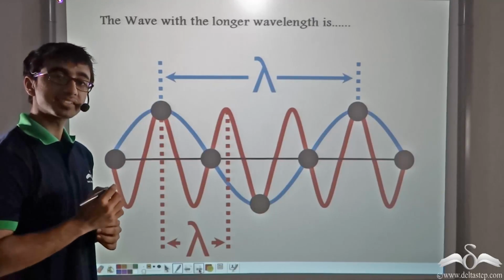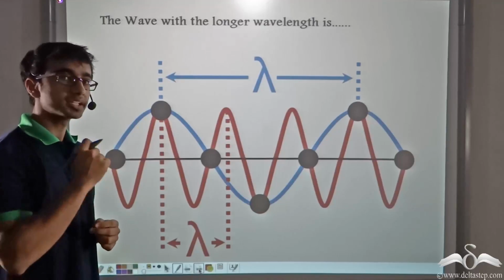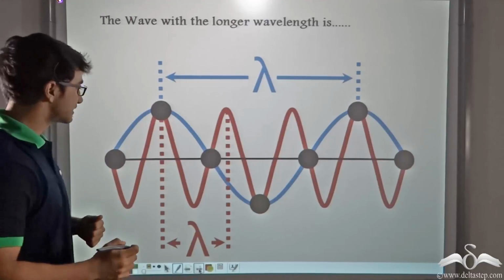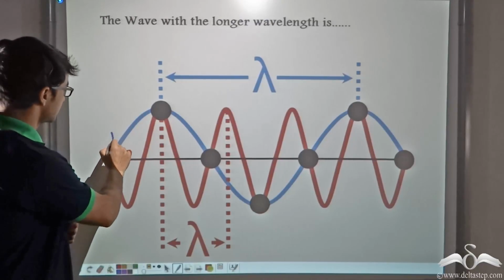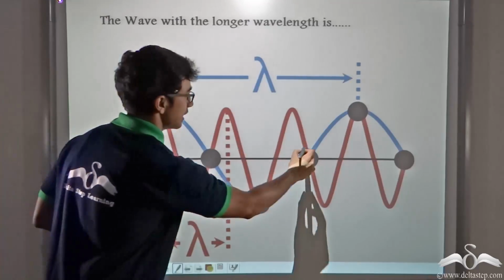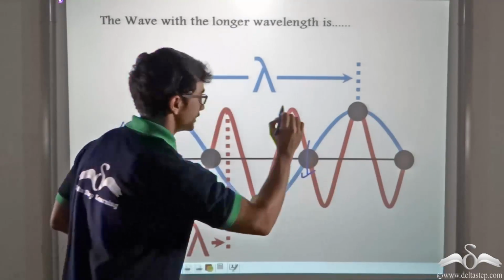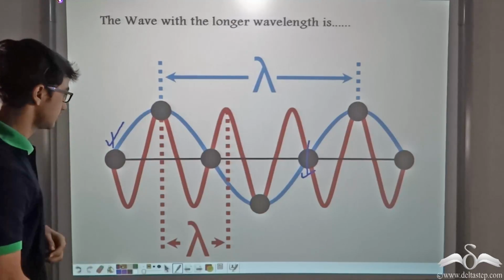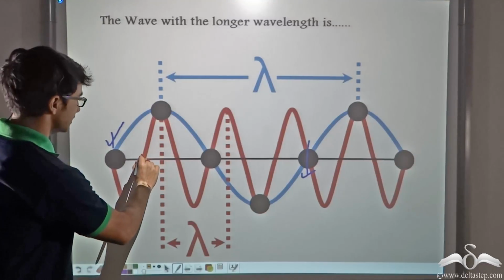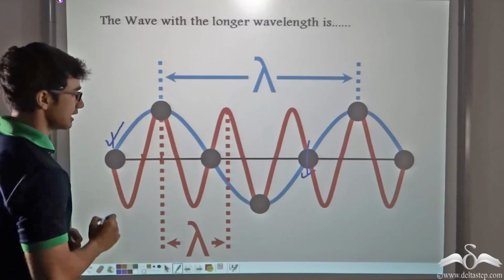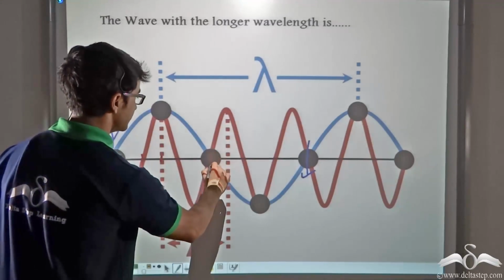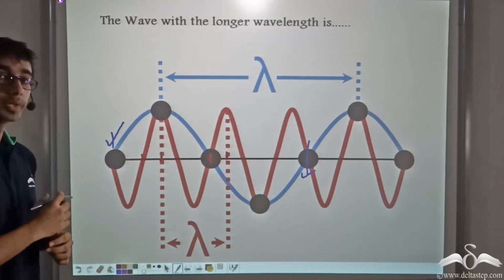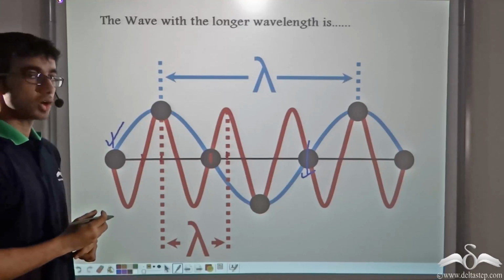A wavelength is the distance covered by a particle during one complete cycle. So in the case of the blue wave, what is one complete cycle? It starts from this point and ends at this point. And in the case of a red wave, what is one complete cycle? It starts from this point or this point and ends at this point, or in this case, this point. So which one do you think has a longer wavelength? Obviously the blue wave.